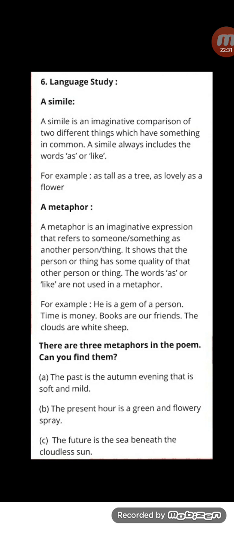Books are our friends. Now, there is a question for you. Miss, abhi to aapne bola, is the word. Now, where is it in this sentence?